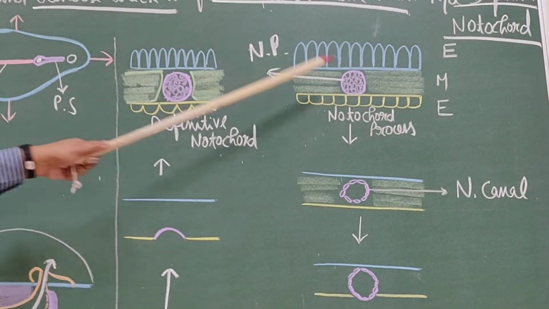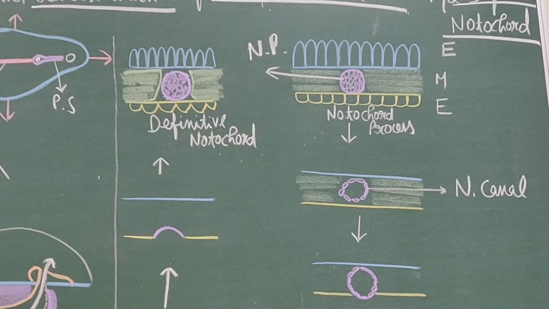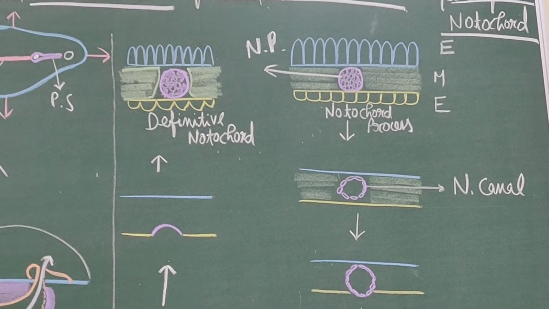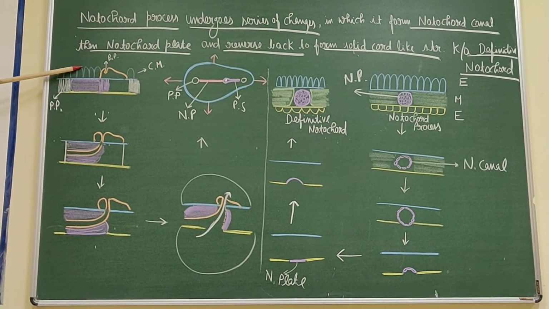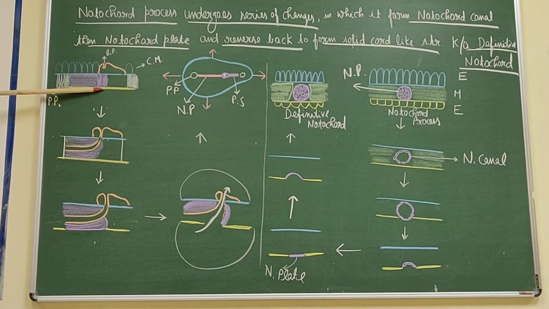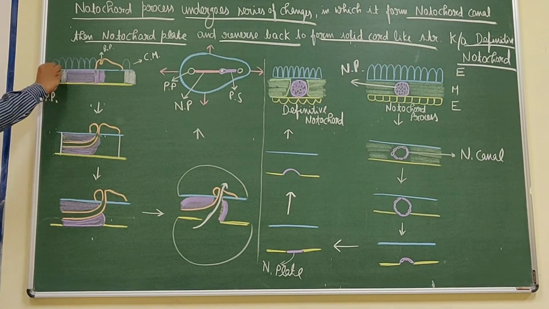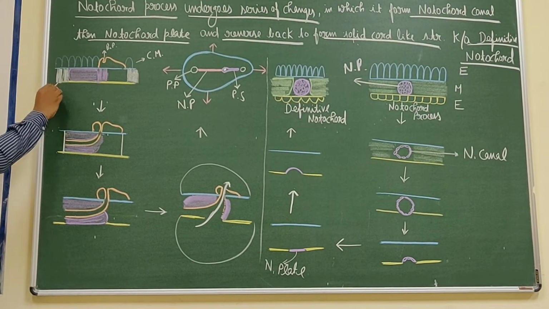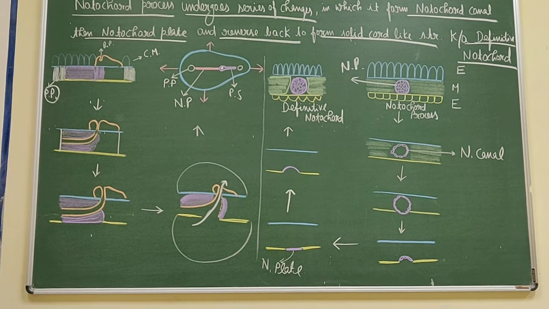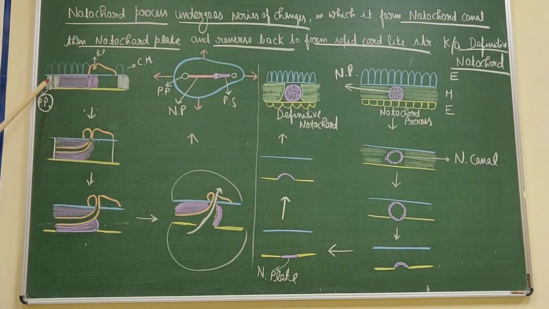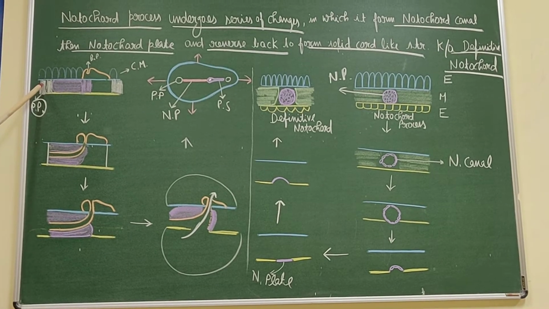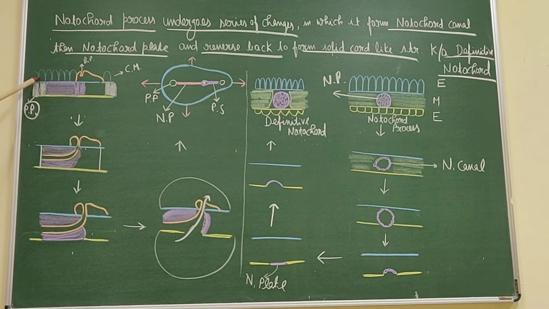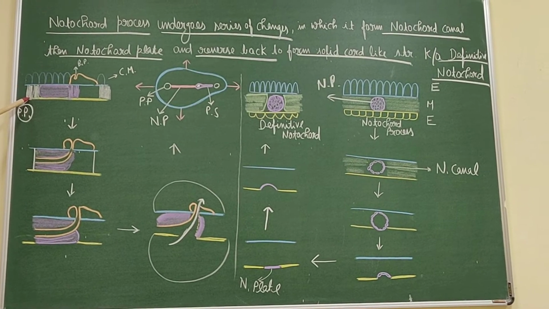How is this notochordal process formed? In this diagram, this is the ectoderm, and below it is the endoderm. This region is the precaudal plate. Remember, in the precaudal plate region there is no mesoderm present. The ectoderm is fused with the endoderm.